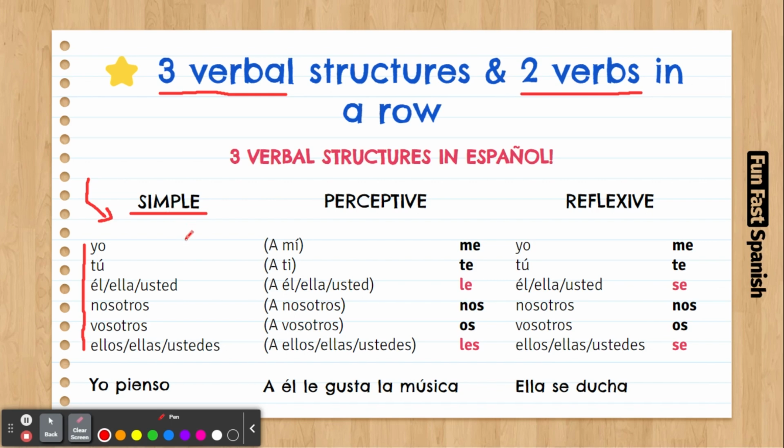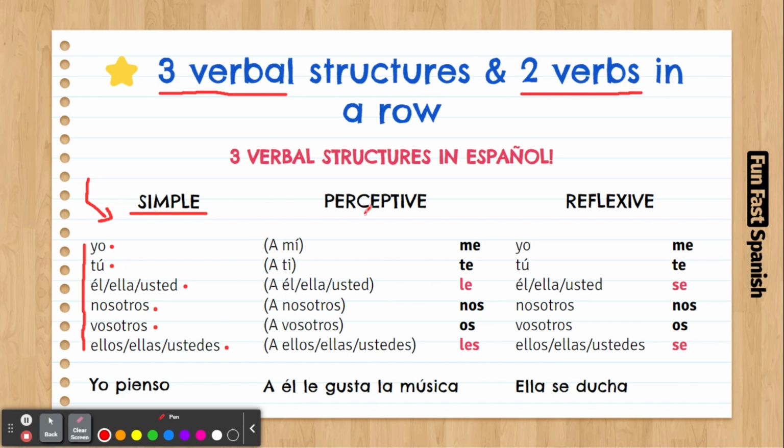So let's do an example, the verb pensar. Yo pienso, tú piensas, él piensa, nosotros pensamos, vosotros pensáis, ellos piensan. So you can see that the verb pensar changes according to every single personal pronoun. Yo pienso, tú piensas, él piensa, nosotros pensamos, and so on.